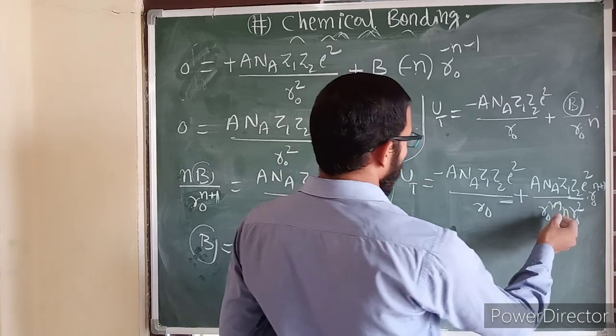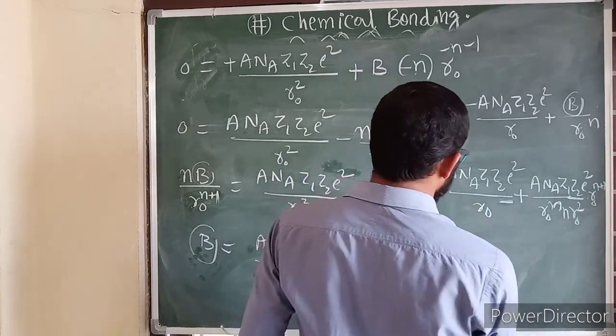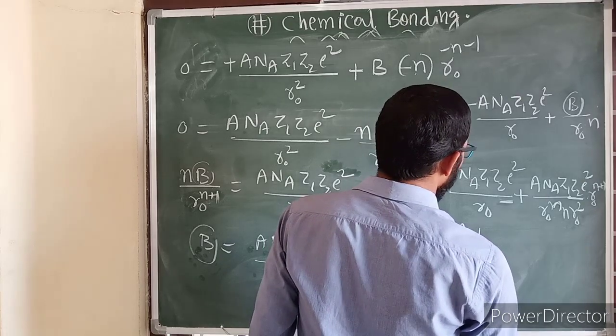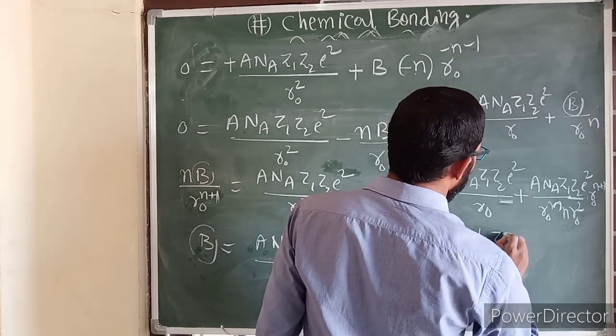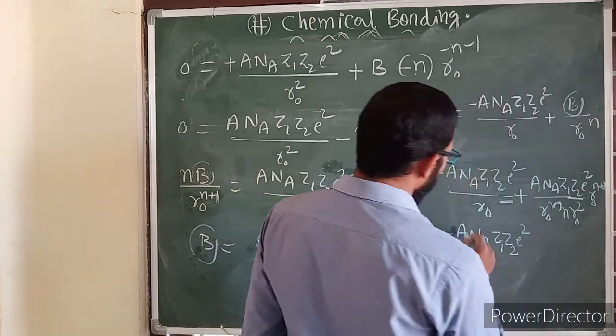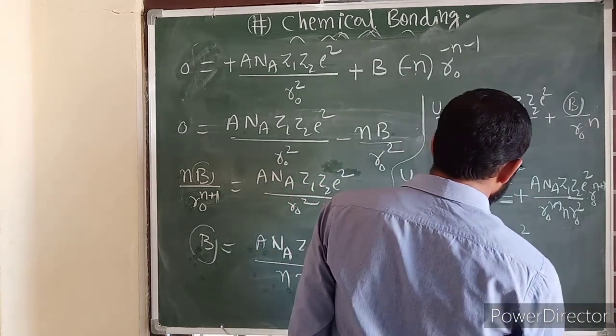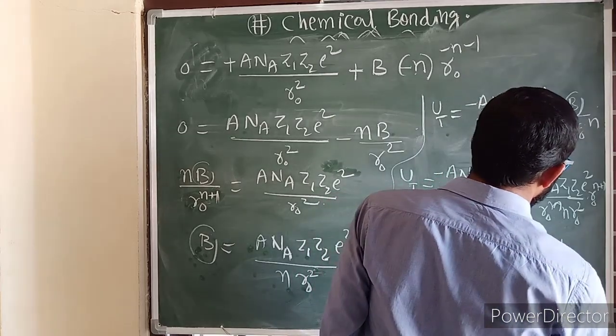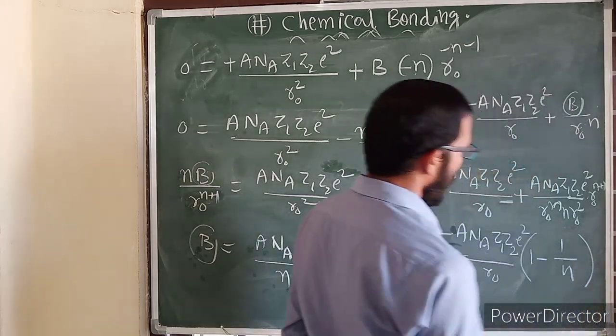Then if you simplify, you will get minus A n A Z1 Z2 E square by R naught, if you bring the common, then 1 minus 1 by n left over here.